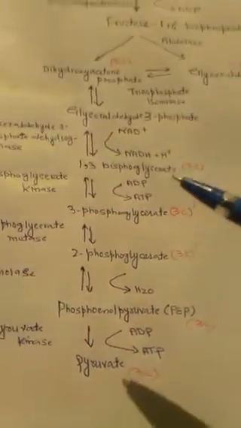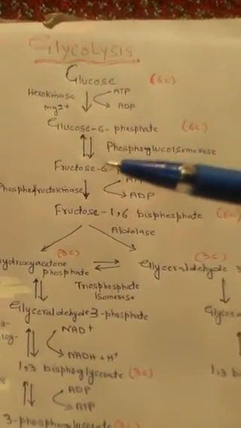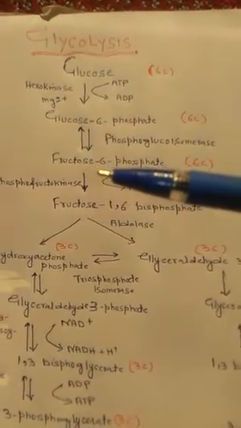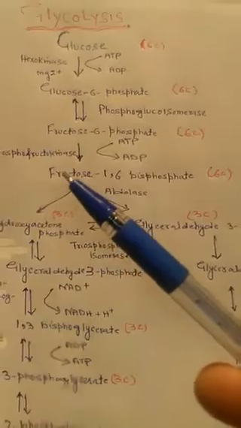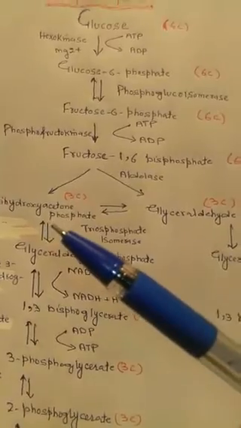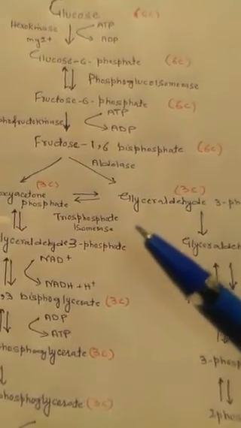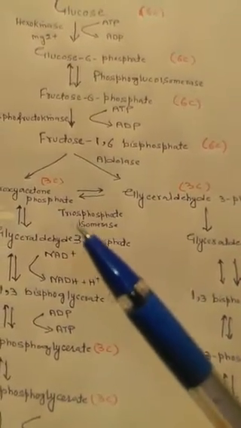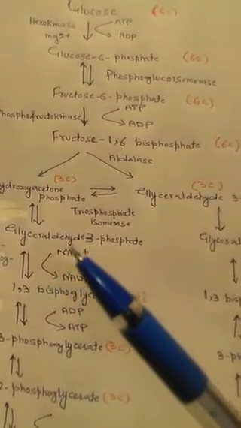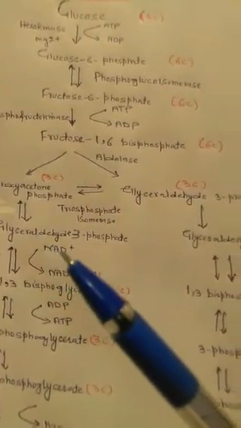So once again have a look here. Glucose to glucose 6-phosphate, then fructose 6-phosphate, fructose 1,6-bisphosphate. It cleaves into dihydroxyacetone phosphate and glyceraldehyde 3-phosphate. Under the catalytic action of triose phosphate isomerase, these lead to the formation of glyceraldehyde 3-phosphate. So we have here 2 glyceraldehyde 3-phosphates.